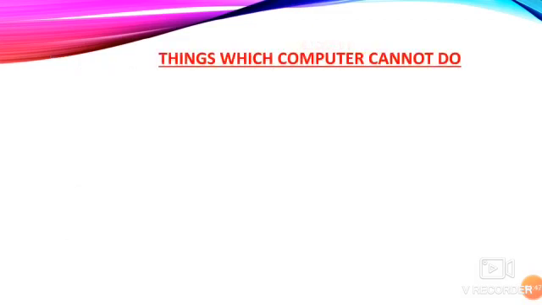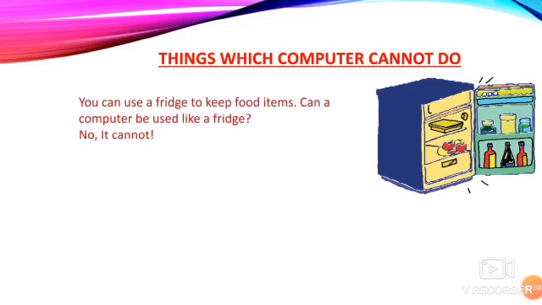So far we have learnt places where computers can be used, okay. Now we are going to see things which computers cannot do. Here are some things that a computer cannot do. Shall we see it, children? Yes, first we are seeing the fridge, isn't it? You can use a fridge to keep food items. Can a computer be used like a fridge? No, it cannot be used like that, okay.